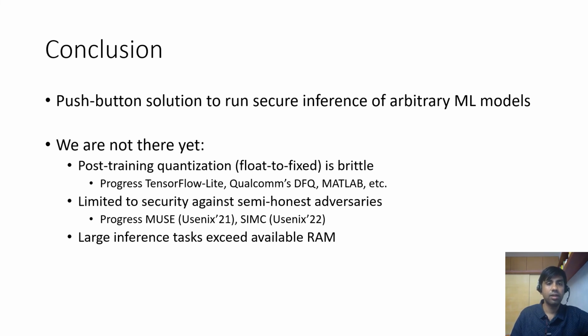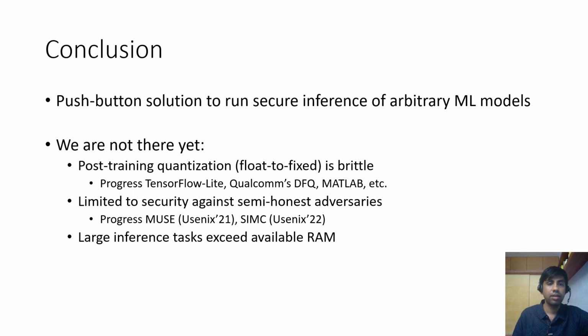Second, we are limited to security against semi-honest adversaries, and in an ideal world, we will want both integrity and confidentiality, that is security against malicious adversaries. So semi-honest adversary is fine when we are dealing with trustworthy entities, but if we want to run secure inference with arbitrary entities, then we need malicious security. And there's some recent work which is very interesting, which is making progress towards this problem.